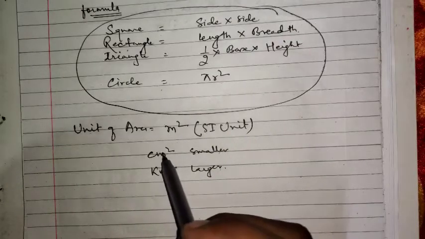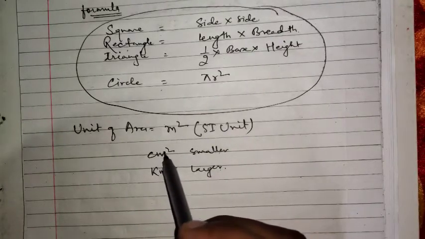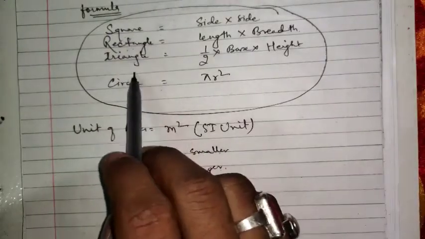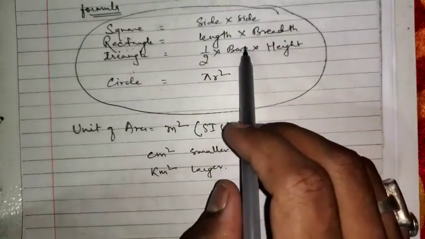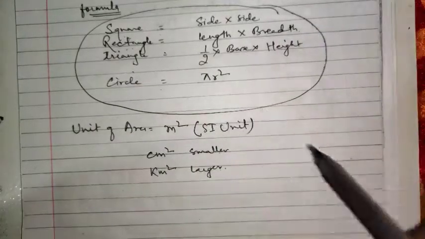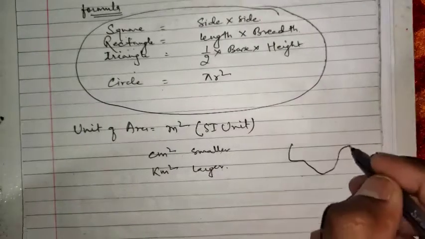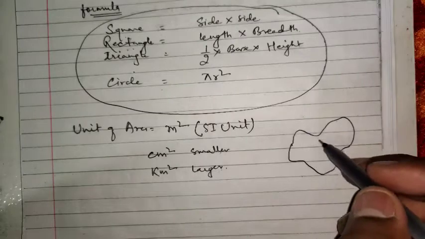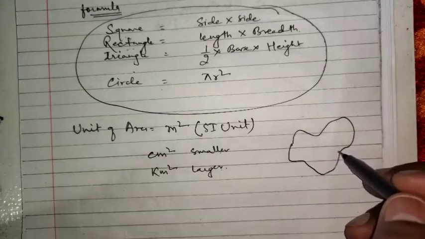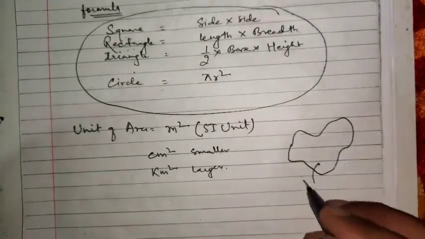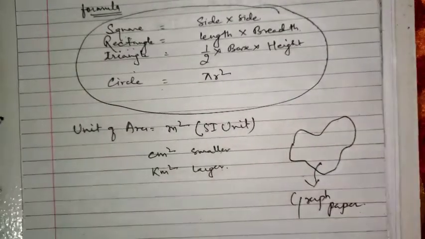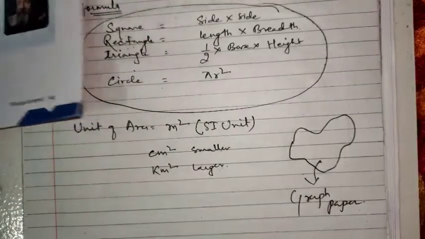Now let us understand one more concept for the graph. Here these figures are mathematically defined, that's why we have formulas. Suppose a figure is not mathematically defined. How can we calculate its area? This can be calculated by using graph paper. Let us perform an activity using graph paper to calculate the area of an object.